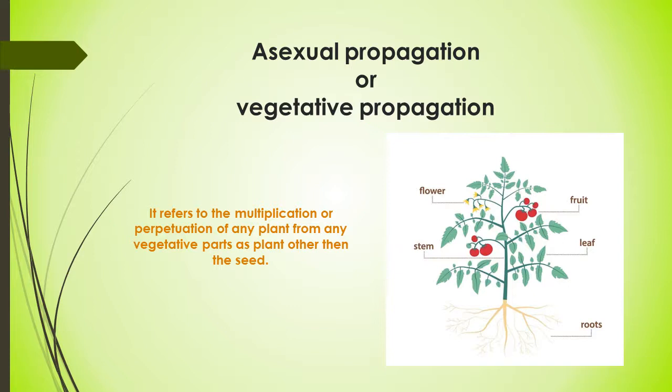There is no variation developed by this method. And asexual propagation may be faster than propagation by seeds. Germination and growth of seedlings is often slow compared to propagation by cutting. So this process is considered a faster method than sexual propagation.